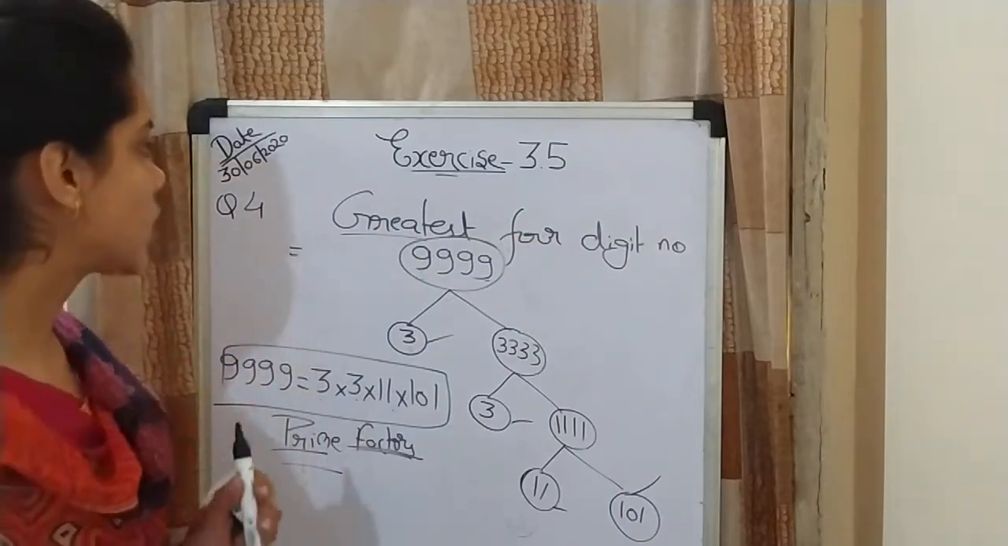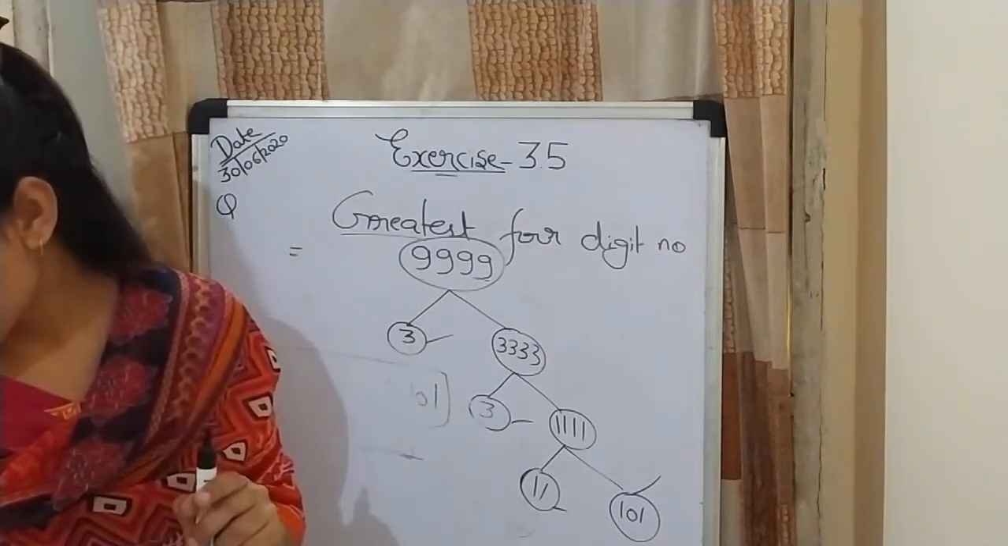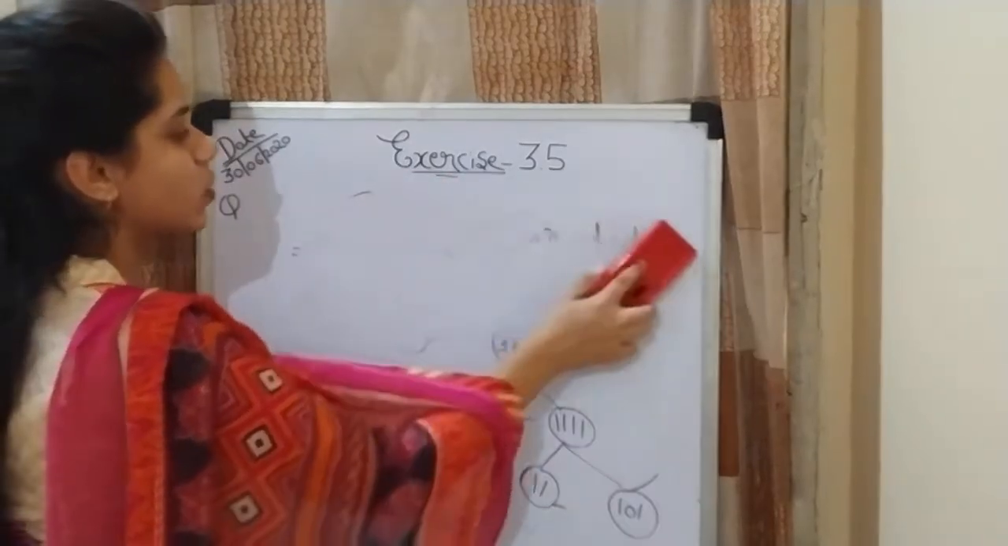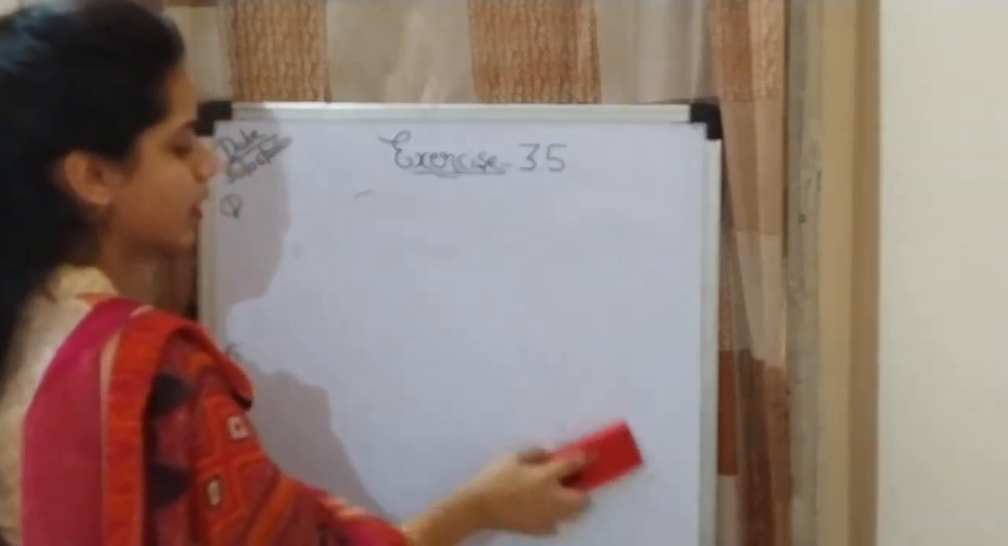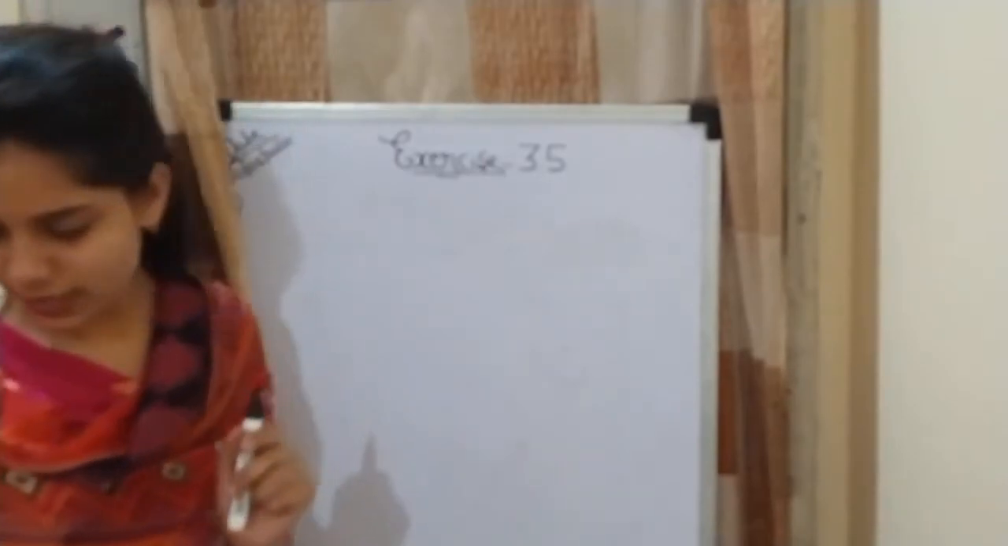Now move to the next question, which is: write the smallest 5-digit number and express it as prime factors. So it will be homework. Do it by yourself, and if you have any doubt then ask. Now what is next?